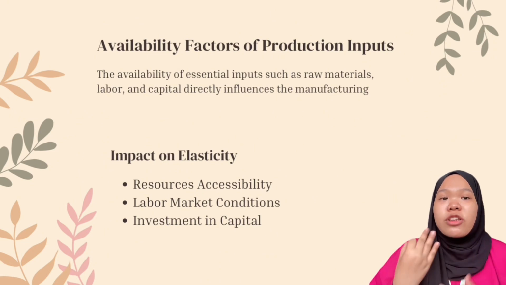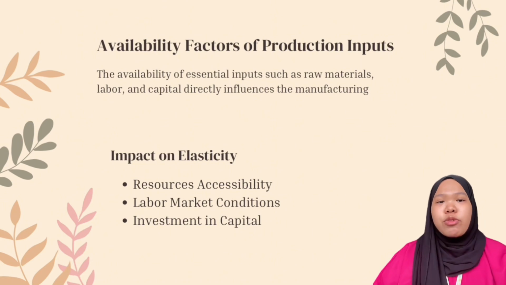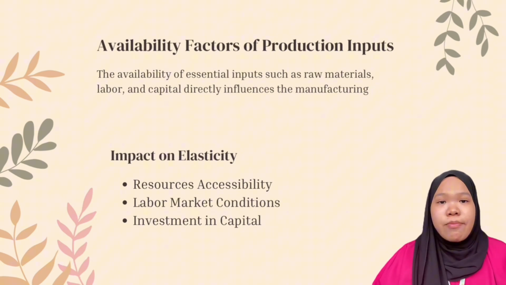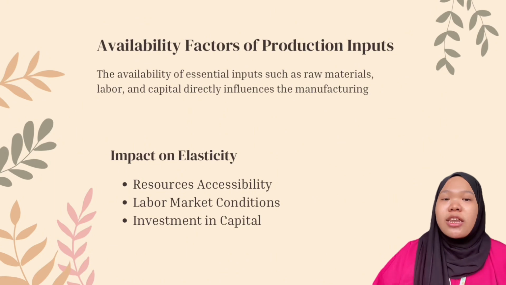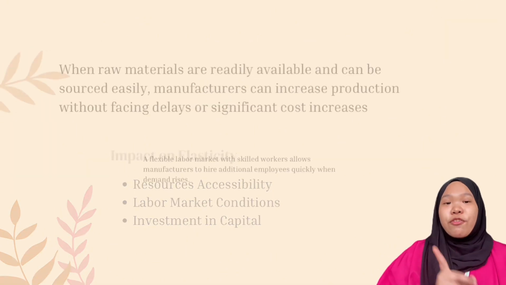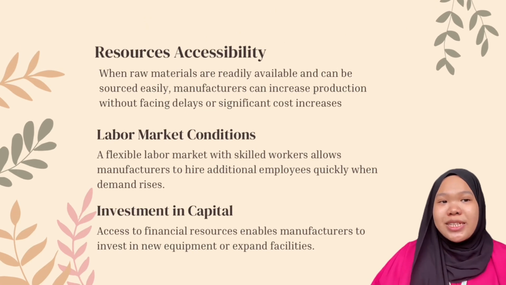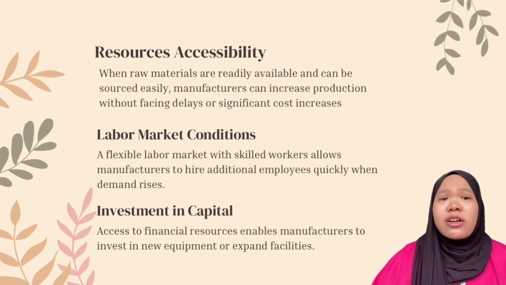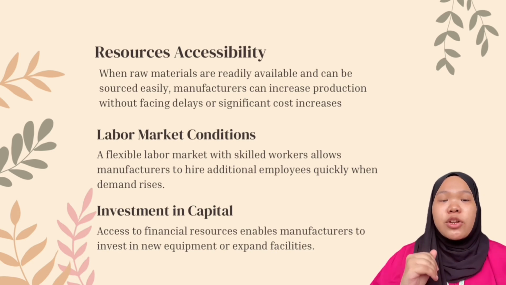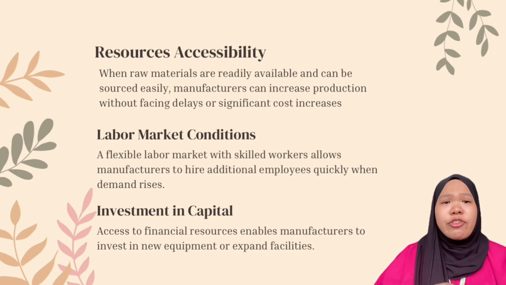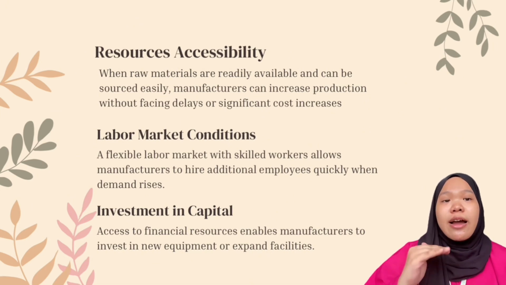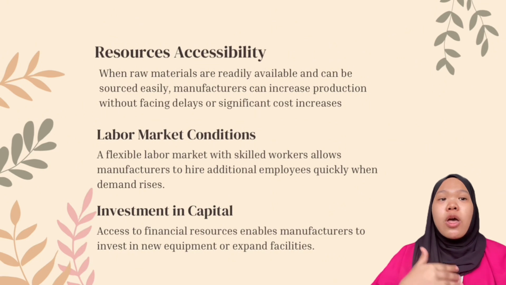Here, we have three impacts on elasticity: resource accessibility, labor market conditions, and investment in capital. First, resource accessibility. When raw materials are readily available, manufacturers can increase production without facing delay or significant cost increase. This high availability leads to a more elastic supply curve.